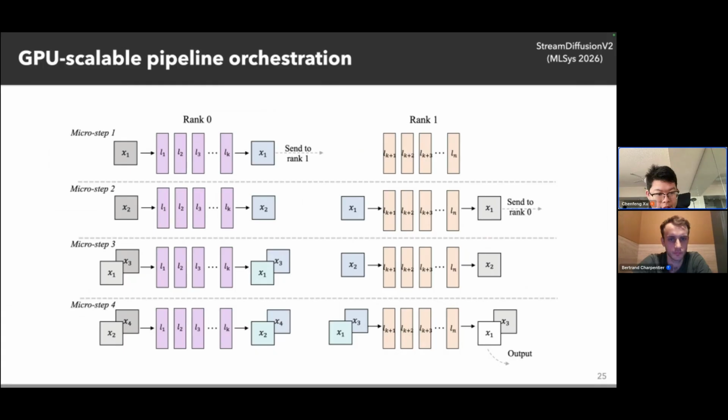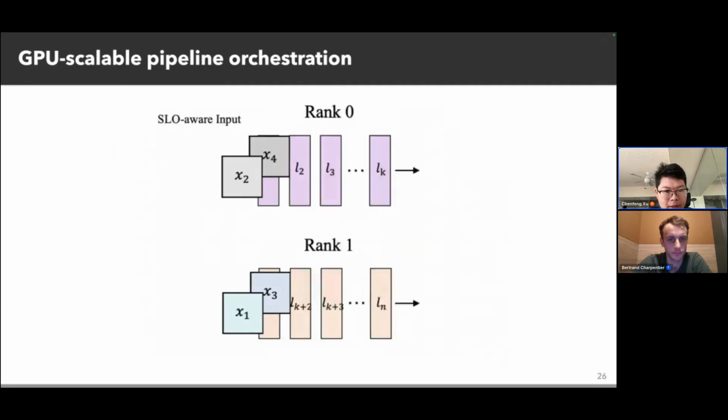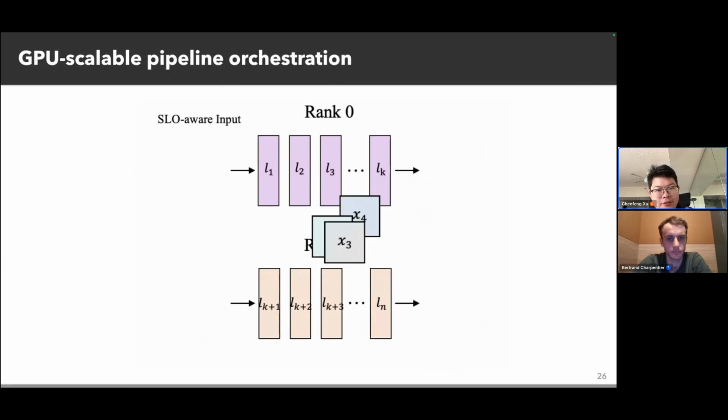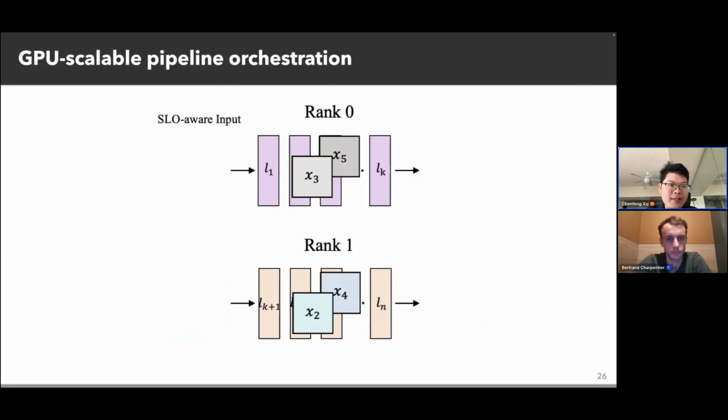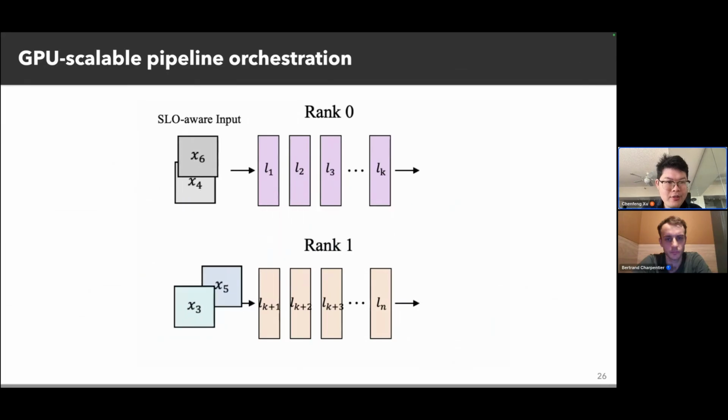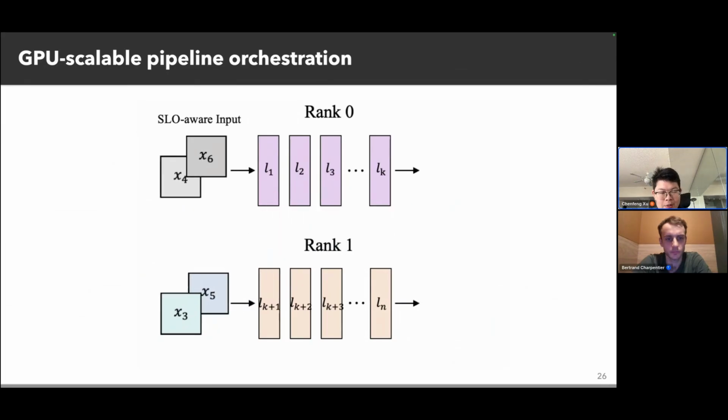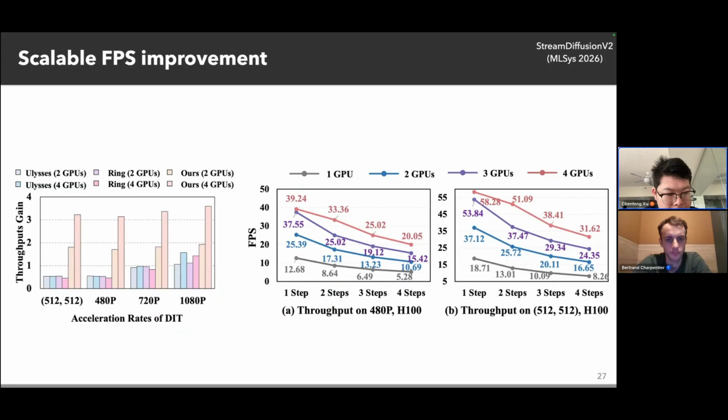Then X1 finishes the first linear steps, and X3 comes, and we can put X1 and X3 together and denoise them together. This is the same idea as our previous stream batch, but this time we combine the GPU parallelism technique to make it more efficient. I prepared an animation for you to have a better visualization of our technique. Basically, it orchestrates the GPU pipeline to improve the IPS. So you can see that this method can lead to almost linear IPS scaling.